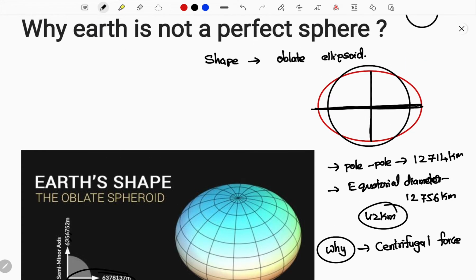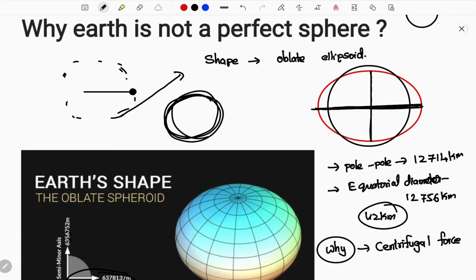If you ever enjoyed in your childhood tying a rock to a thread, which means a long thread or cloth tied to a stone at the bottom, and you just rotate it. You rotate it further, rotate and leave, then it will go outside. In the same way, if something keeps on rotating, the centrifugal force is applicable, in washing machines and many other places. Here it rotates, and at one moment there will be a force acting to push it away from the circle. That force acting to push it away from the circle is called the centrifugal force. Now you would have understood what this centrifugal force is.